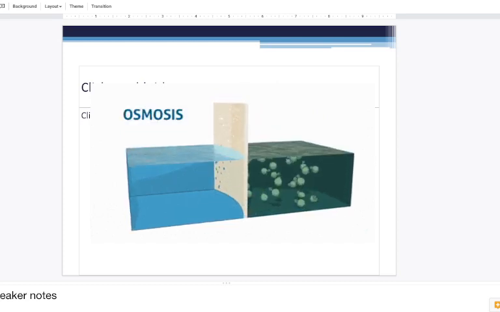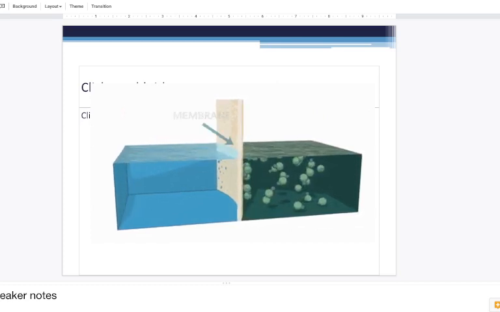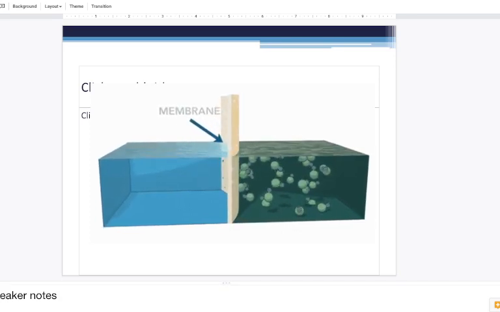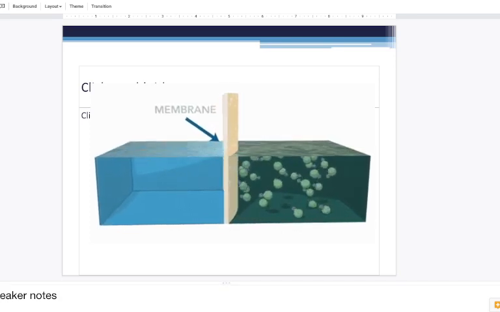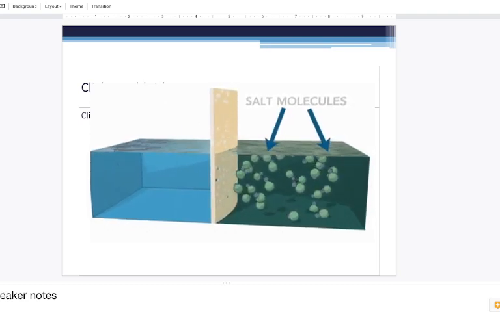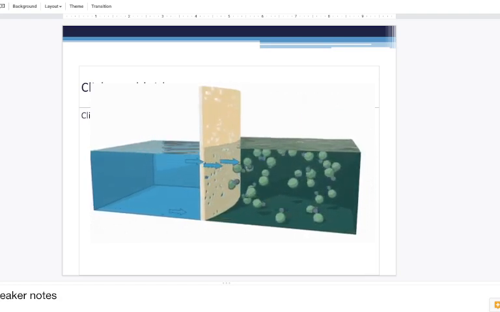Here we go. Osmosis is where the water is going to go from areas of low solute concentration to areas of high solute concentration to dilute the solution. And here we see the water moving.